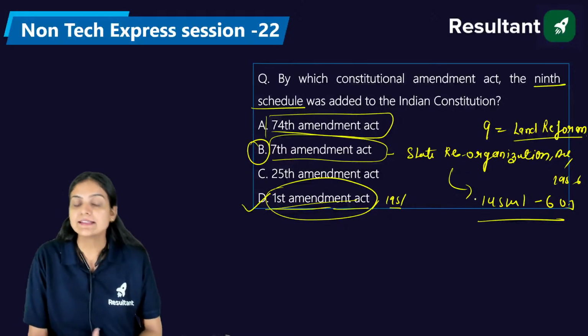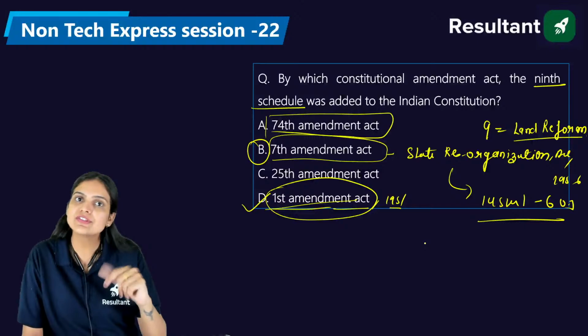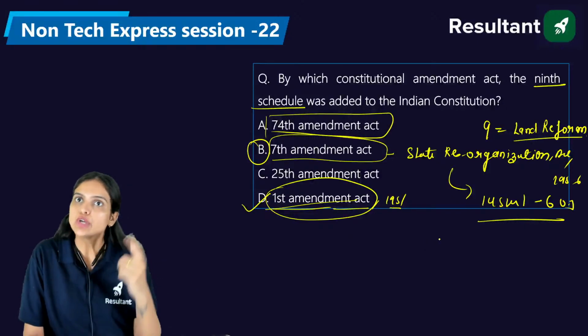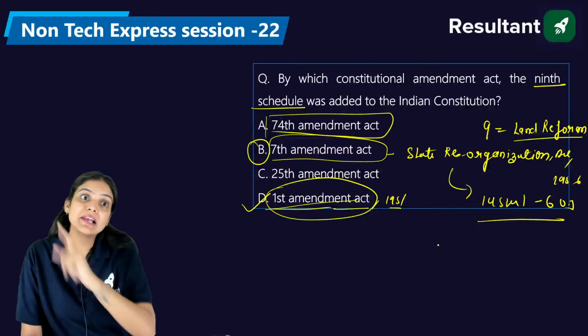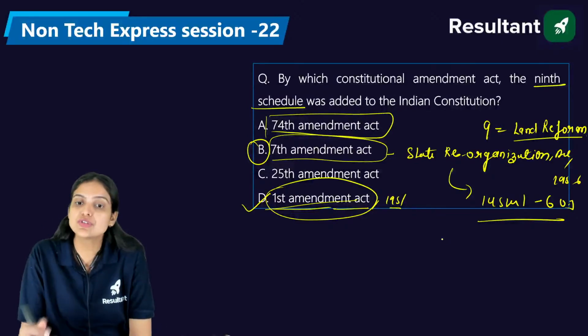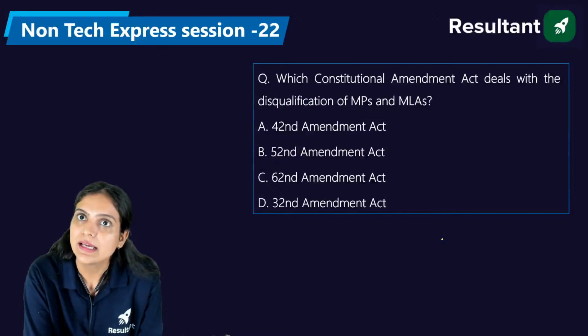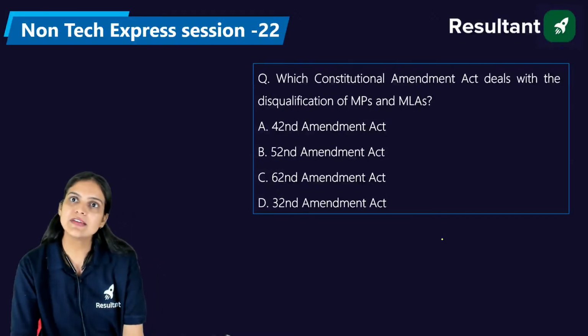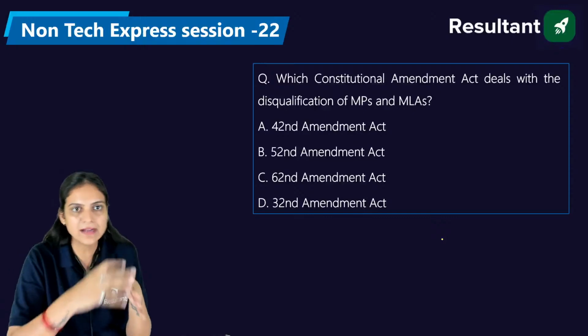Yeah, exactly. The 12th schedule was added. See, the 10th schedule is related to anti-defection, the 11th to Panchayati Raj, and the 12th to the municipality. So the 74th constitutional amendment is related to the 12th schedule of the constitution. So the right answer is D, the First Constitutional Amendment. Exactly. In 1960, we had Bombay and Gujarat. From Bombay, we had parted Gujarat.